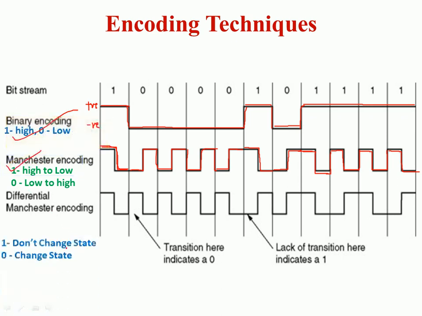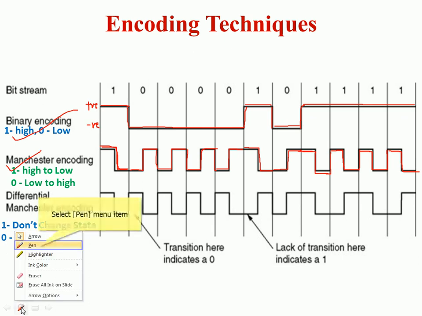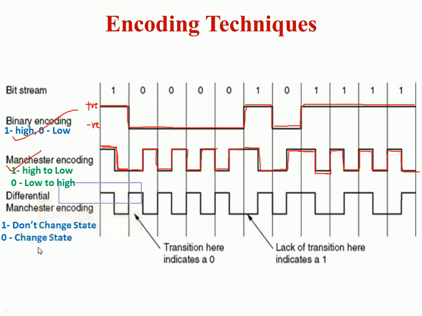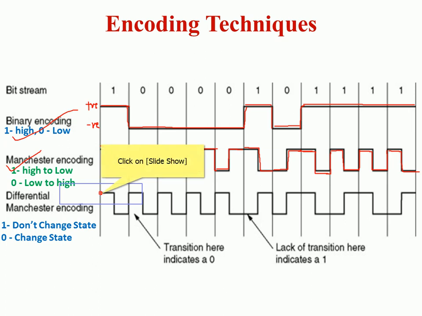Then differential Manchester encoding is, if the bit is 1, don't change the state. If it is 0, change the state. Okay. So now first bit is 1. So I start from the start of the bit, that is this point. Okay. So at this point, since I am here now. The next bit is what? 1. So 1 means don't change state. So I am not changing the state.